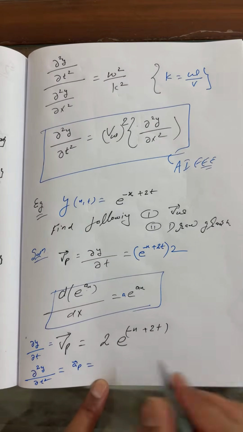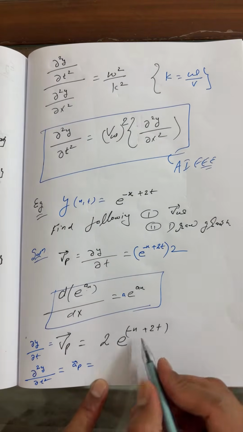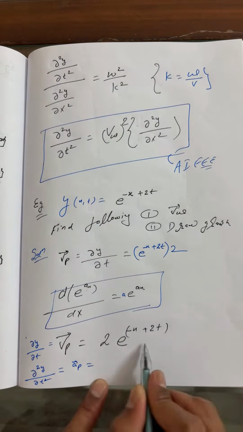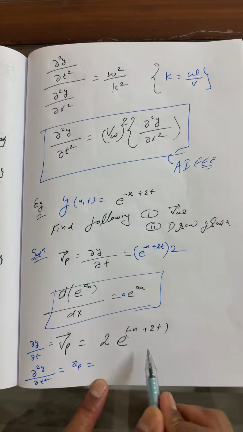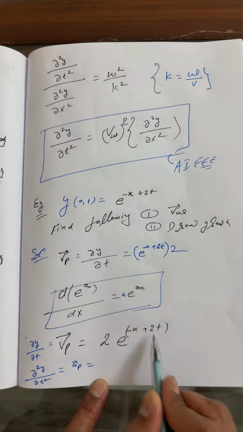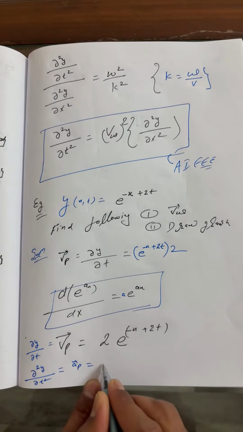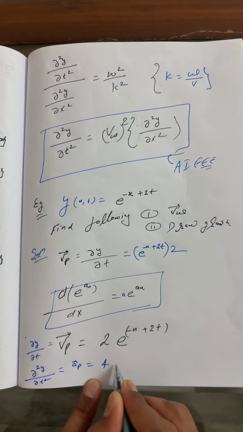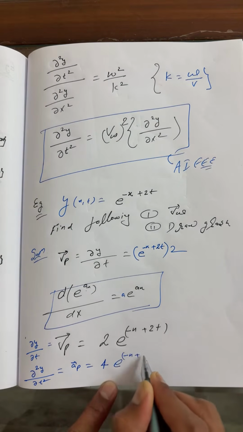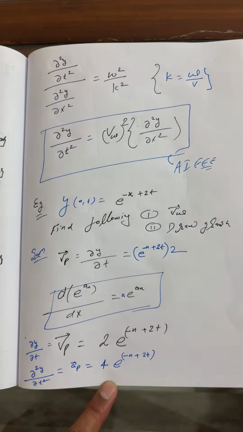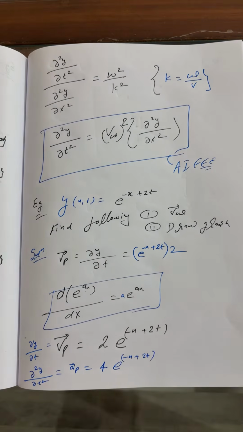Same function, same trick: the entire function will come as it is. What is the coefficient of t? This is 2 only, so simply multiply. 2 twos are 4, e to the power minus x plus 2t.